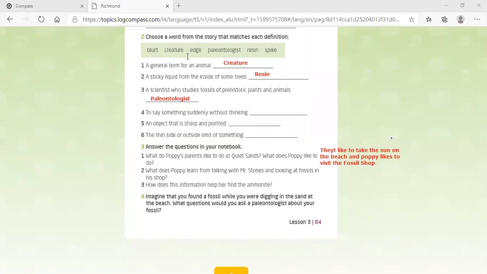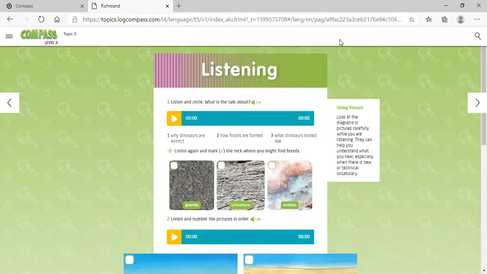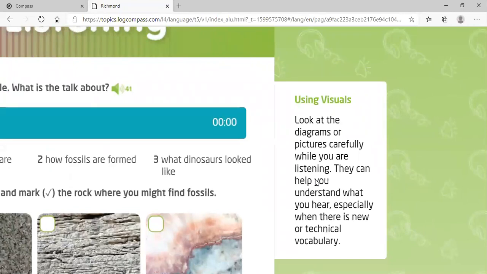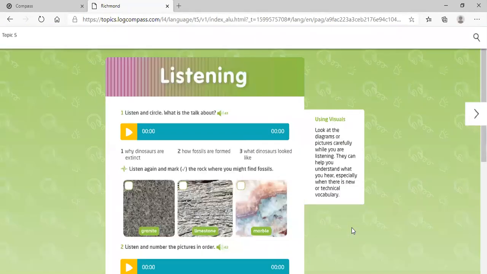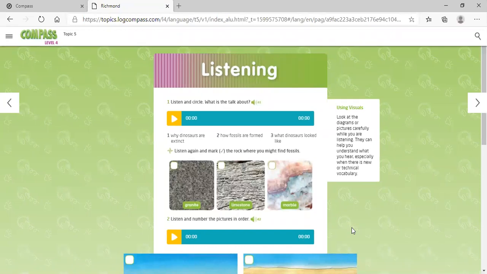That's what you have to do on this part, okay? Now we're going on page number 85. What we're going to look over there? So it says using visuals. Visuals are like images, pictures, all right? It says, look at the diagrams or pictures carefully. While you are listening, they can help you understand what you heard, especially when there is a new or technical vocabulary, okay? So what it's saying is that using pictures, it may help you to understand some lesson, all right?